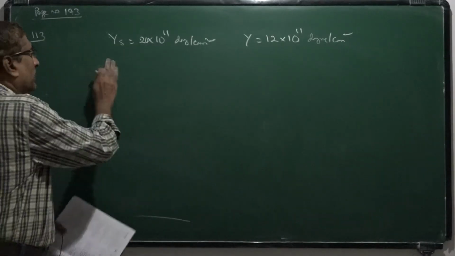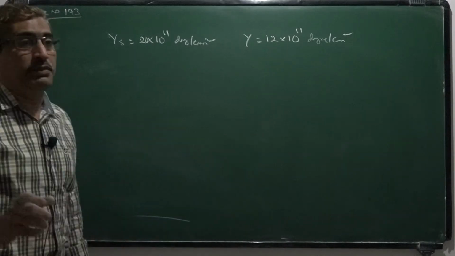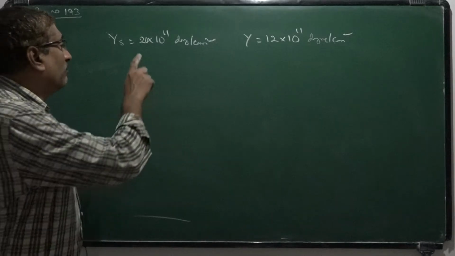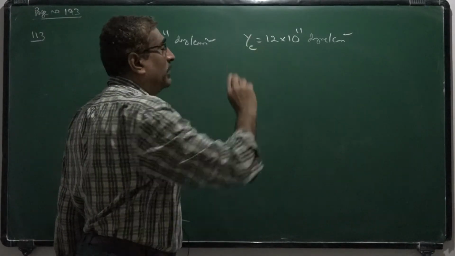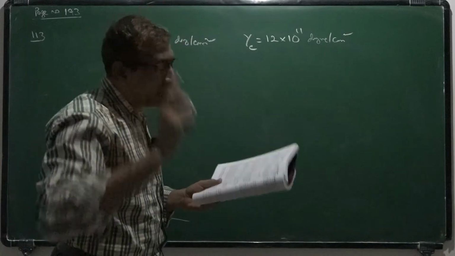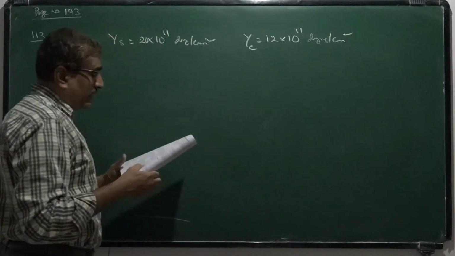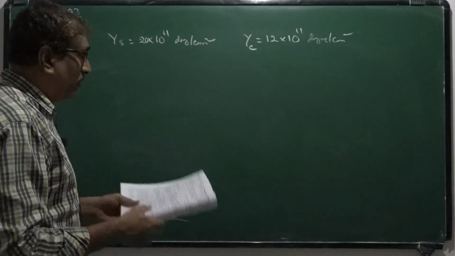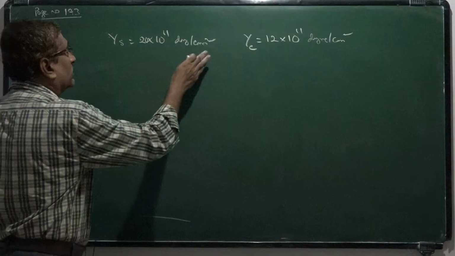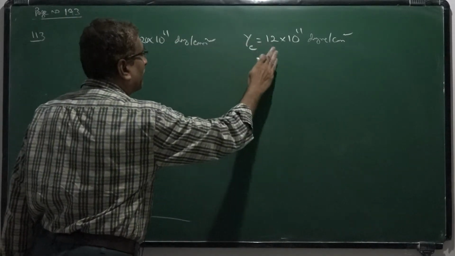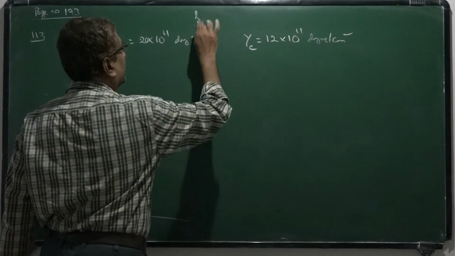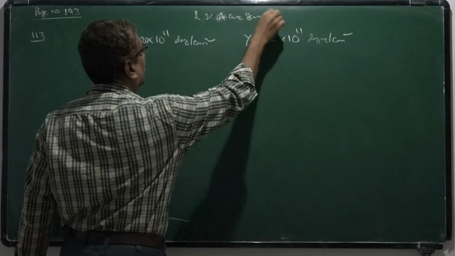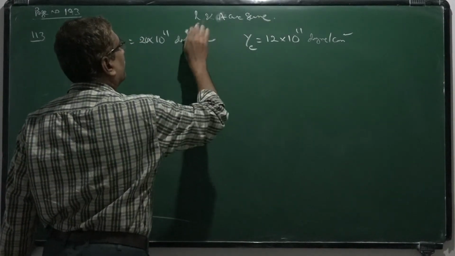So two similar wires means length and area are same. That means two wires, one of steel and another of copper, of same length and same area of cross section, are stretched by same force. Then the total elongation is given by 1 centimeter. Now same force is applied. That means here area is same, length is same, and stretched by same force, F is also same.